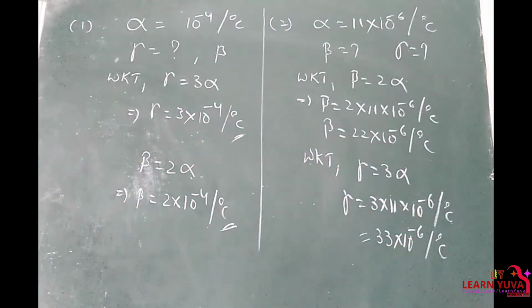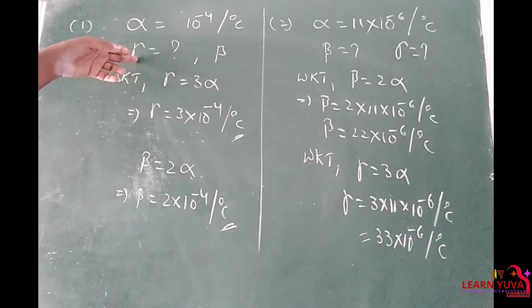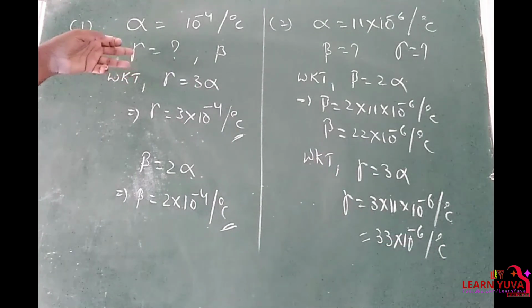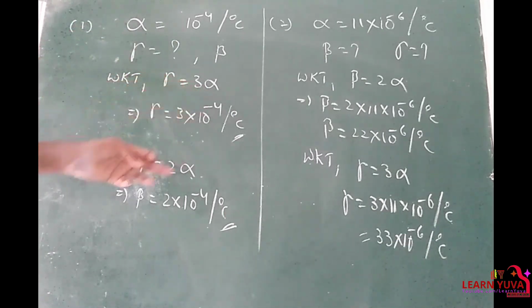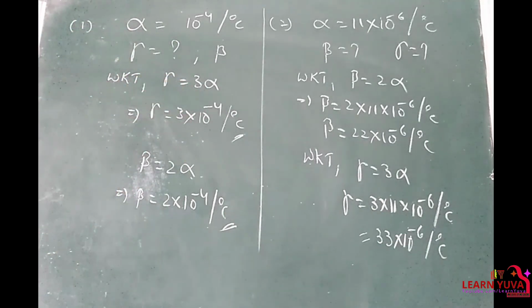So, direct formula: if you want to find gamma, there is a relation between gamma and alpha. Gamma is equal to 3 alpha, beta is equal to 2 alpha. That's it, right?